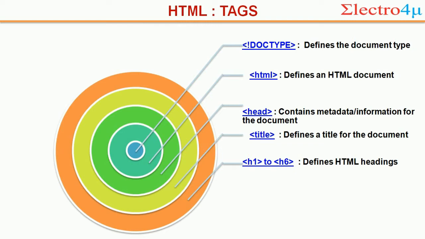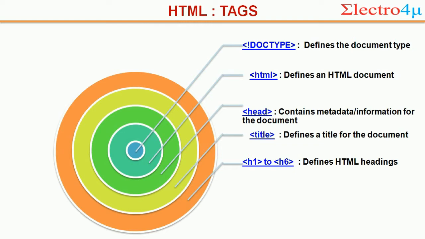This information includes things like the title of the document, scripts, metadata, CSS files, JavaScript files, Bootstrap files. All this information is collected in the head. After the head we use the title. Title means the title of the document. When we save any document, we give it one name, right? This name is called the title, and it is saved in the title tag.